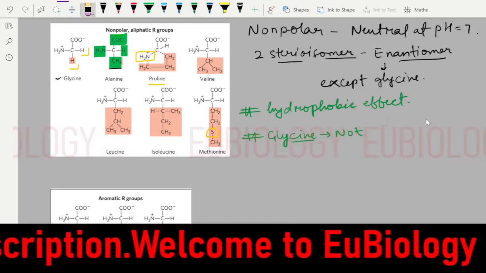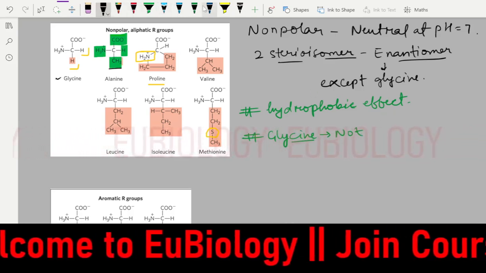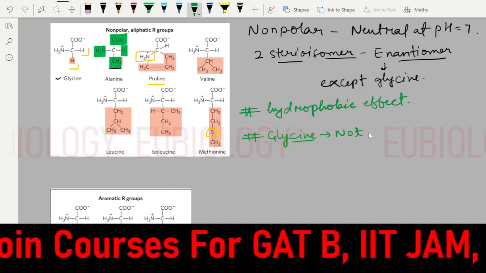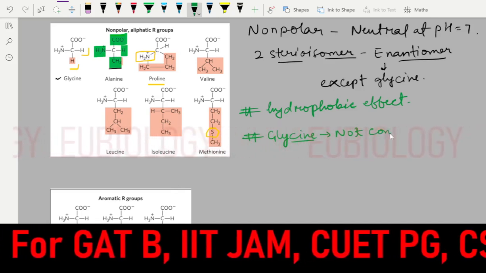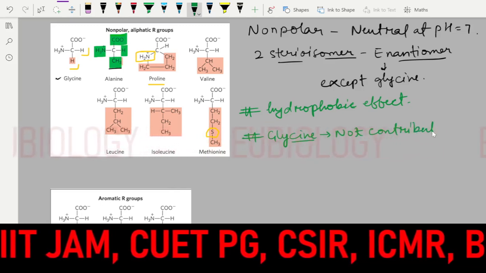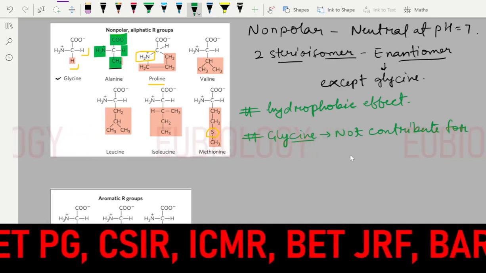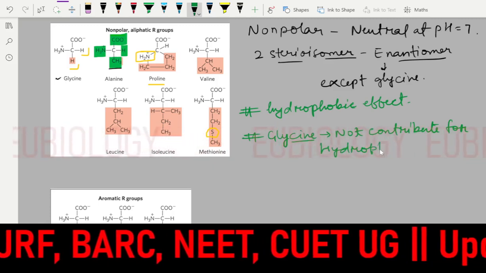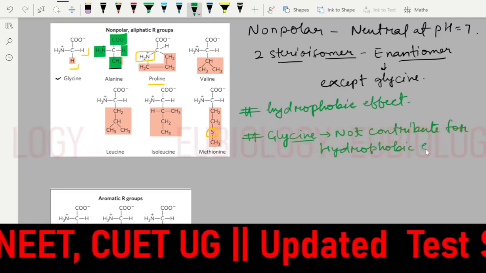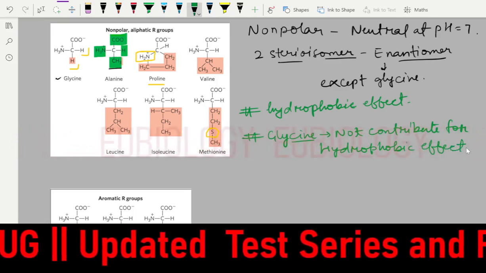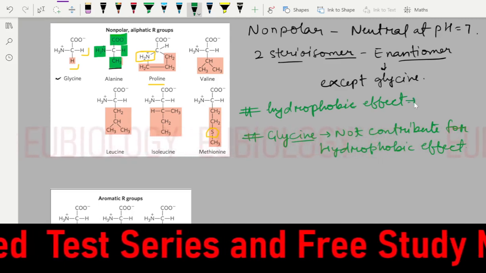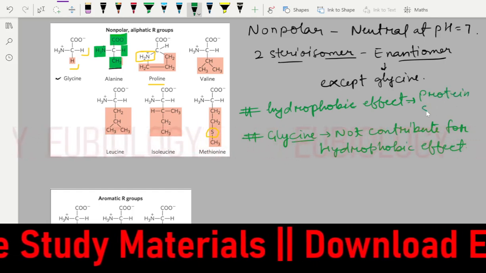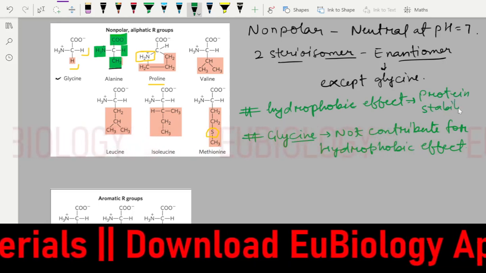Hope it is clear. With the hydrophobic effect, we just want to know about protein stability.